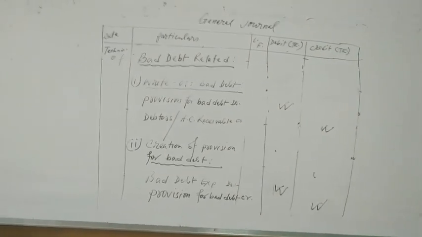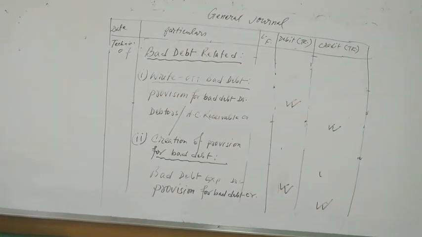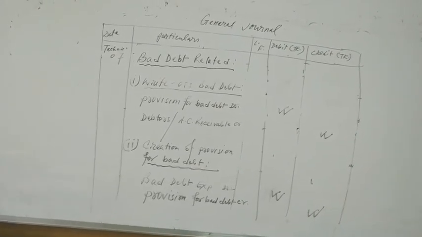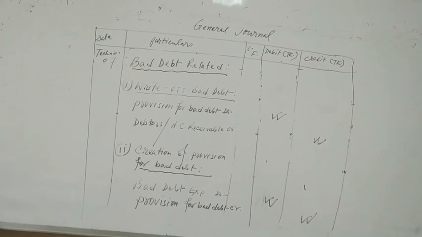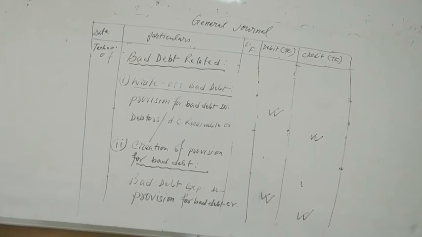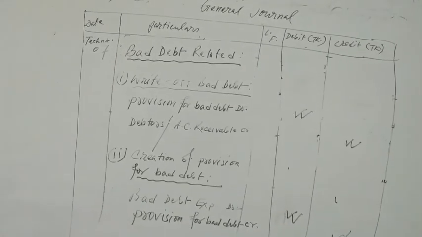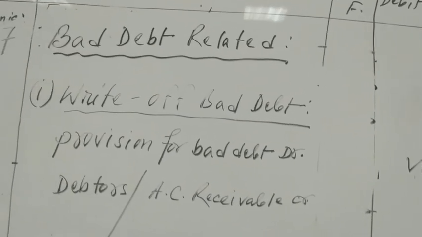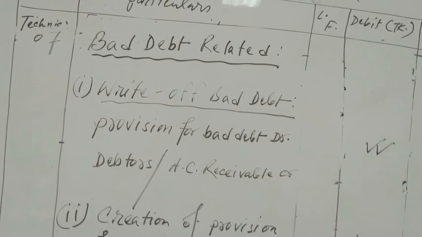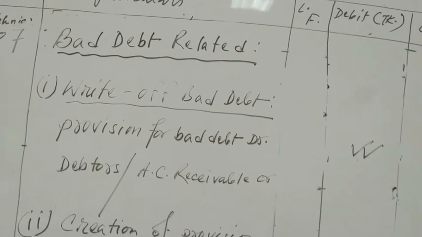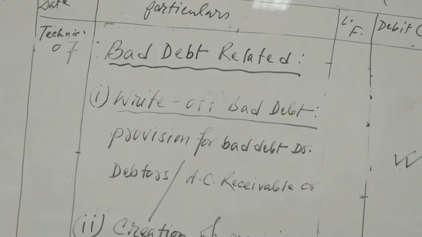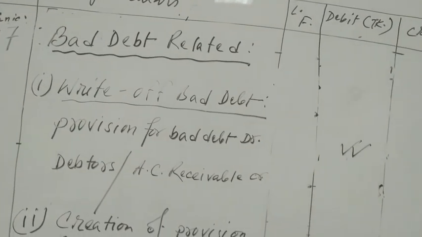Technique number 7, bad debts related transactions. This transaction is subdivided into 2 categories. One is write-off of bad debt, another is creation of provision for bad debt. Category number 1. Sometimes you will get bad debt written off 500 taka or write-off bad debt 500 taka. Sometimes you will get only bad debt 500 taka.